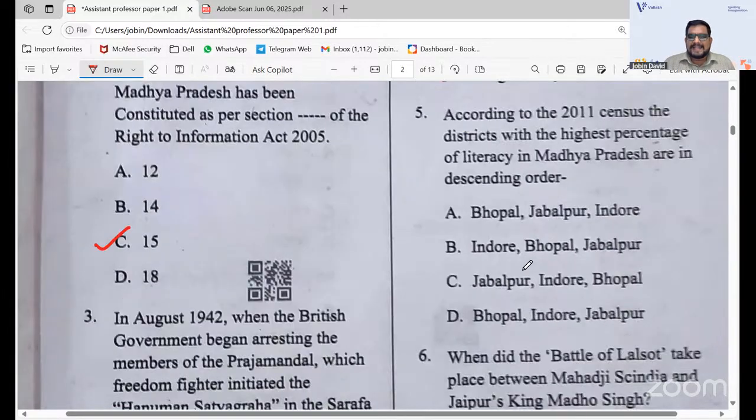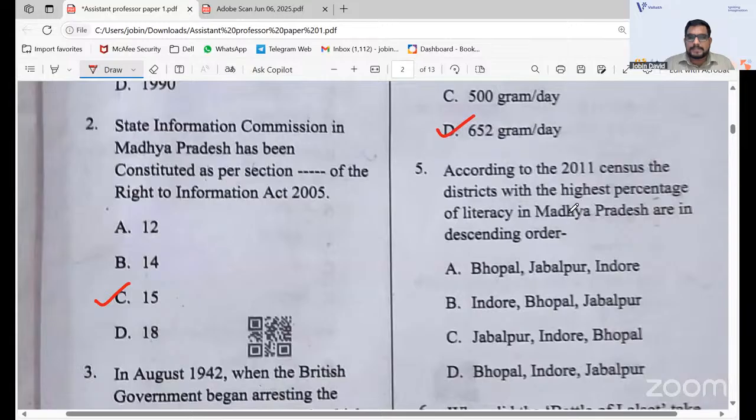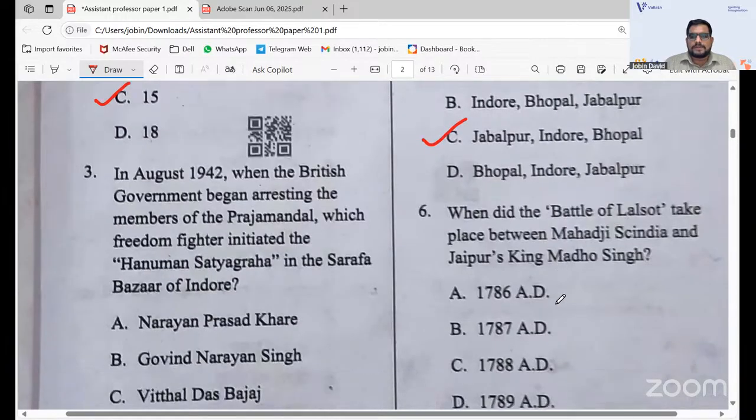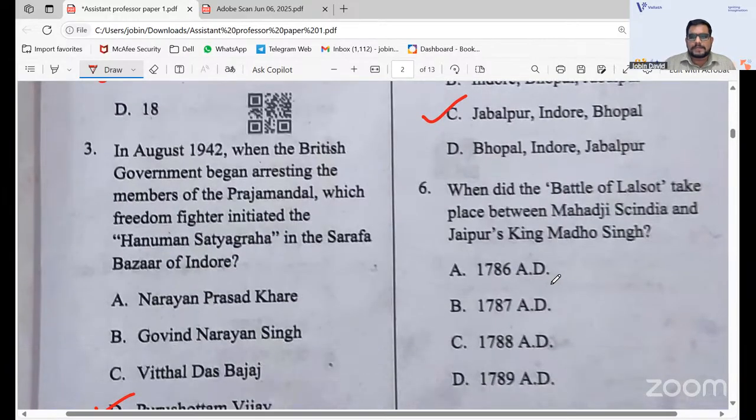According to the 2011 census, the districts with the highest percentage of literacy in Madhya Pradesh are, in descending order, which? So you should have the descending order of literacy in Madhya Pradesh. The answer is C: Jabalpur, Indore, and Bhopal. And when did the Battle of Lalsot take place between Maratha India and Jaipur's King Madho Singh? The options are AD 1786, 1787, 1788, 1789. The correct answer is 1787, that is B.